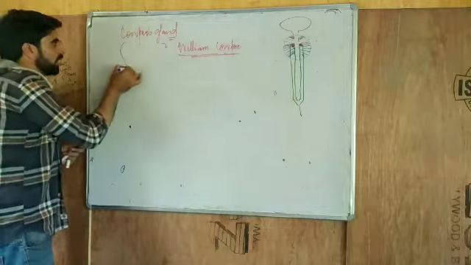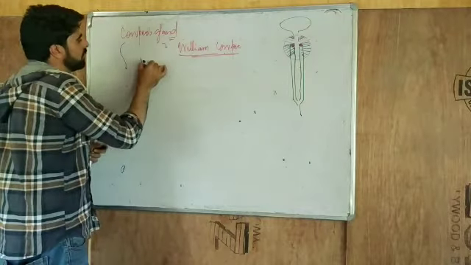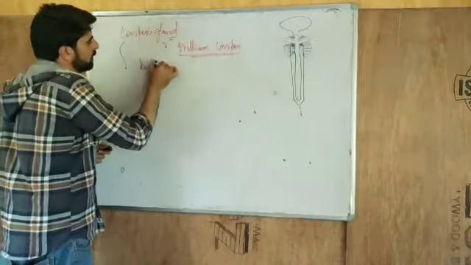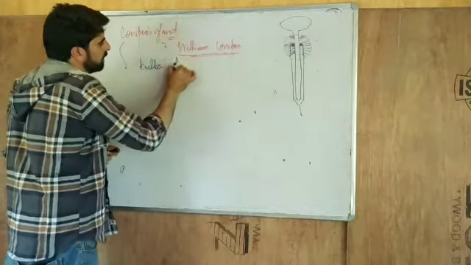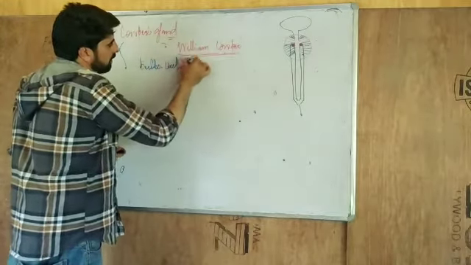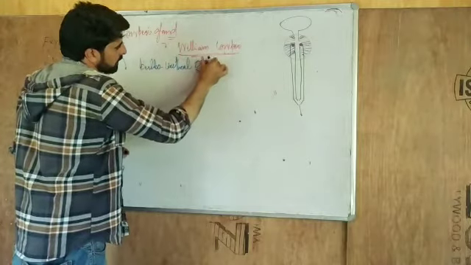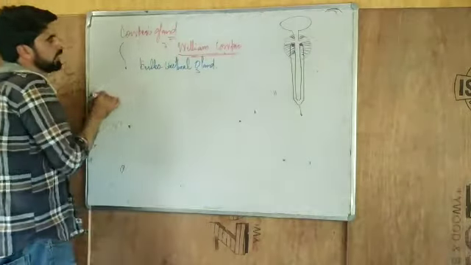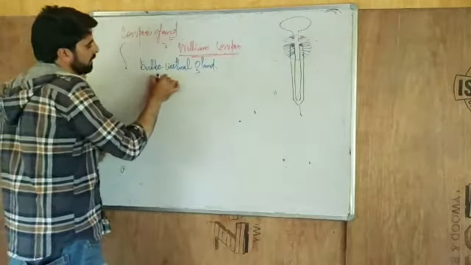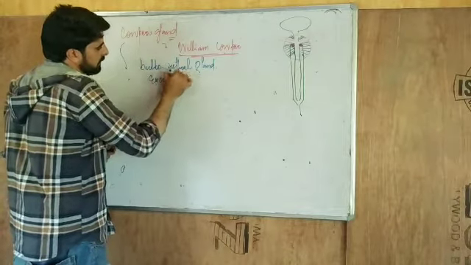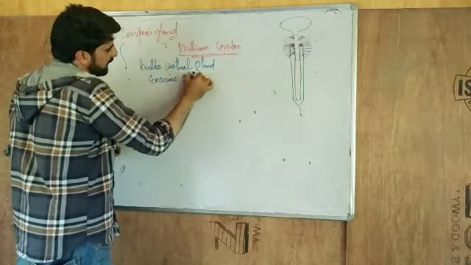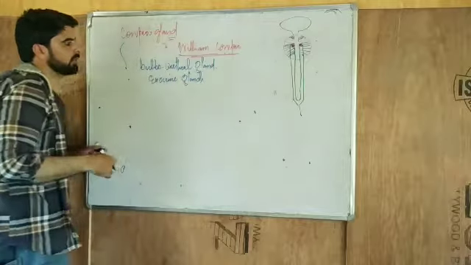On the basis of that, we also call them the bulbo-urethral gland.